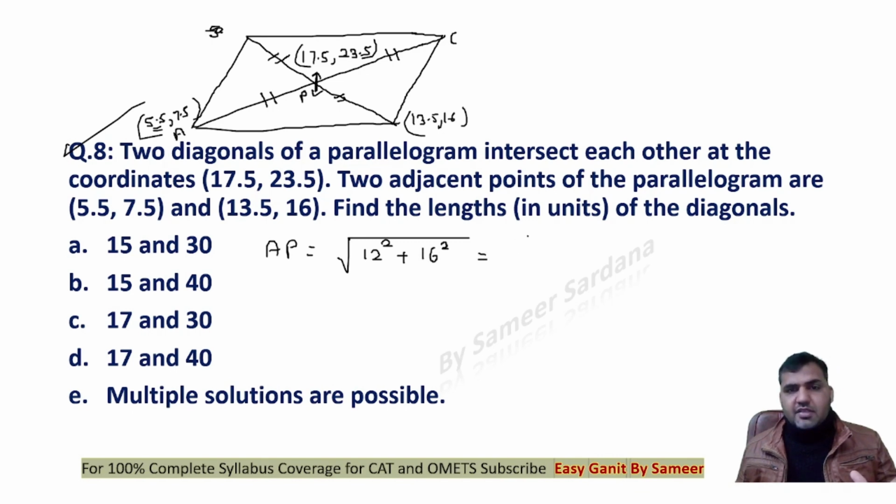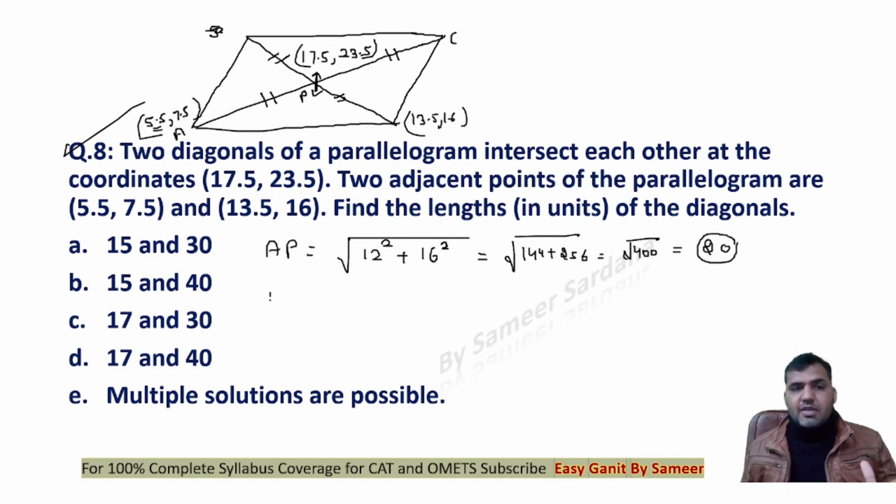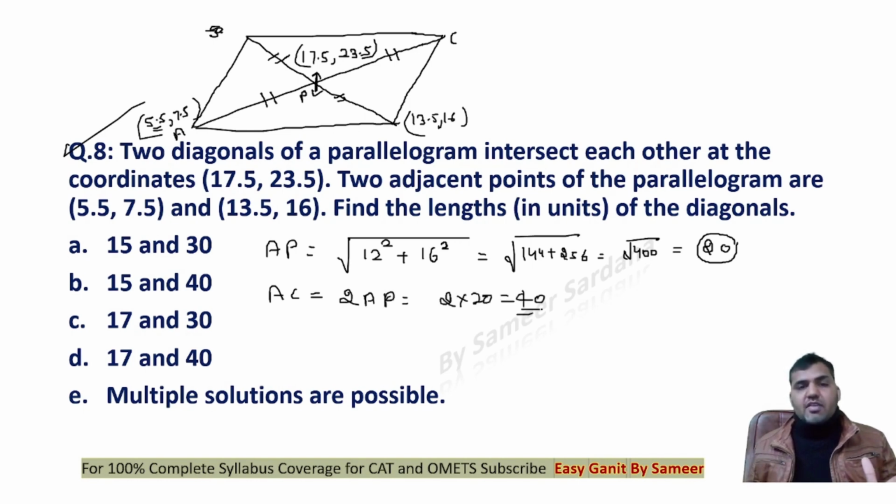12 square plus 16 square. This is 144 plus 256, right? This would be 400. Square root of 400 is 20. Now that's the length of AP. If the length of AP is 20, AC will be 2 times AP, right? That is 2 times 20. So one of the diagonals will be equal to 40.